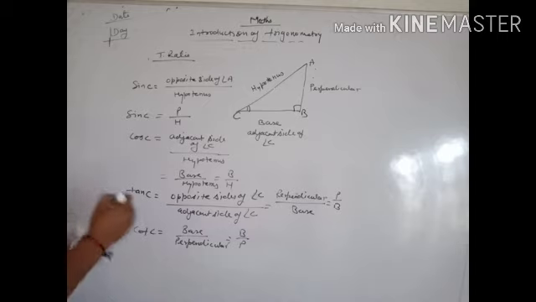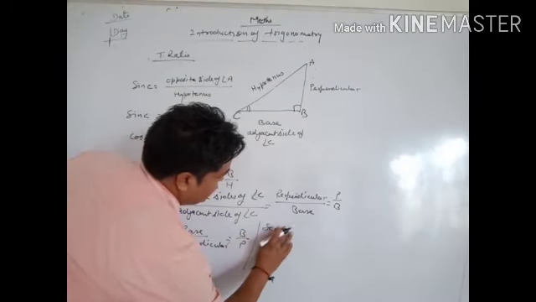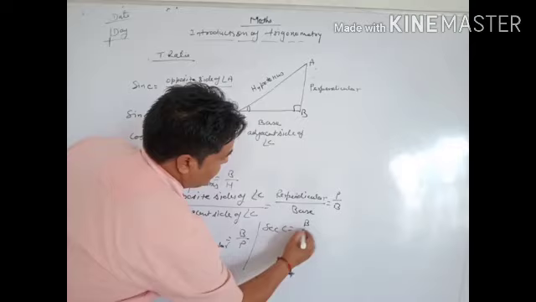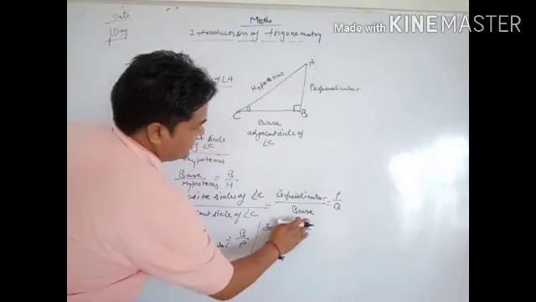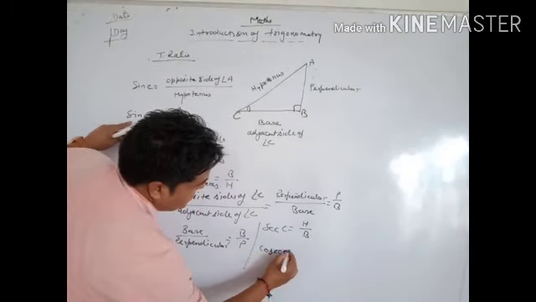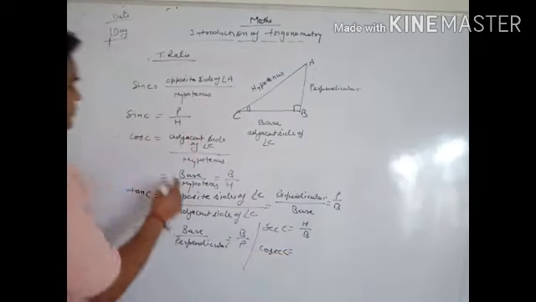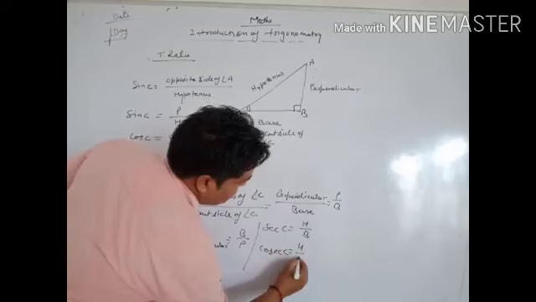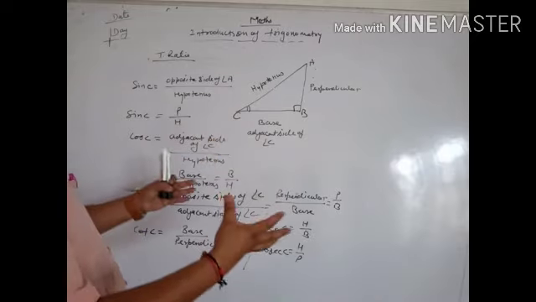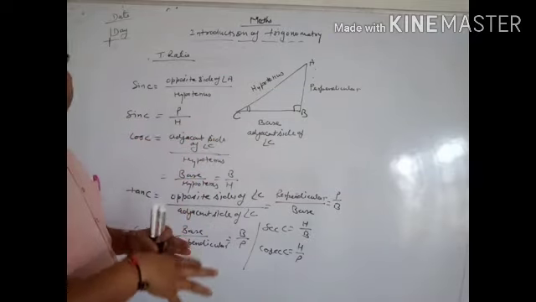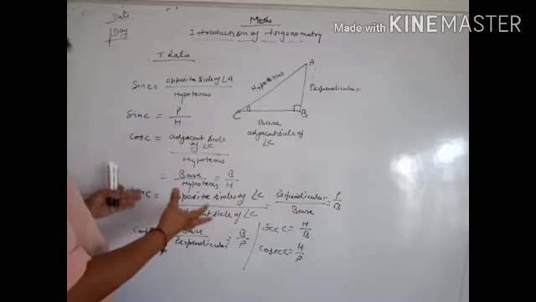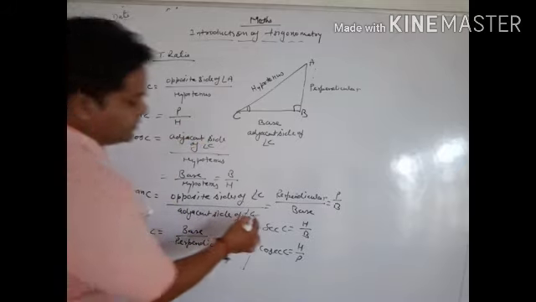Similarly sec C is the opposite of cos C, so it is H by B. Next, cosec C equals H by P. Now here we are discussing the relation of angles and sides of a right triangle: sin C, cos C, tan C, cot C, sec C, cosec C.